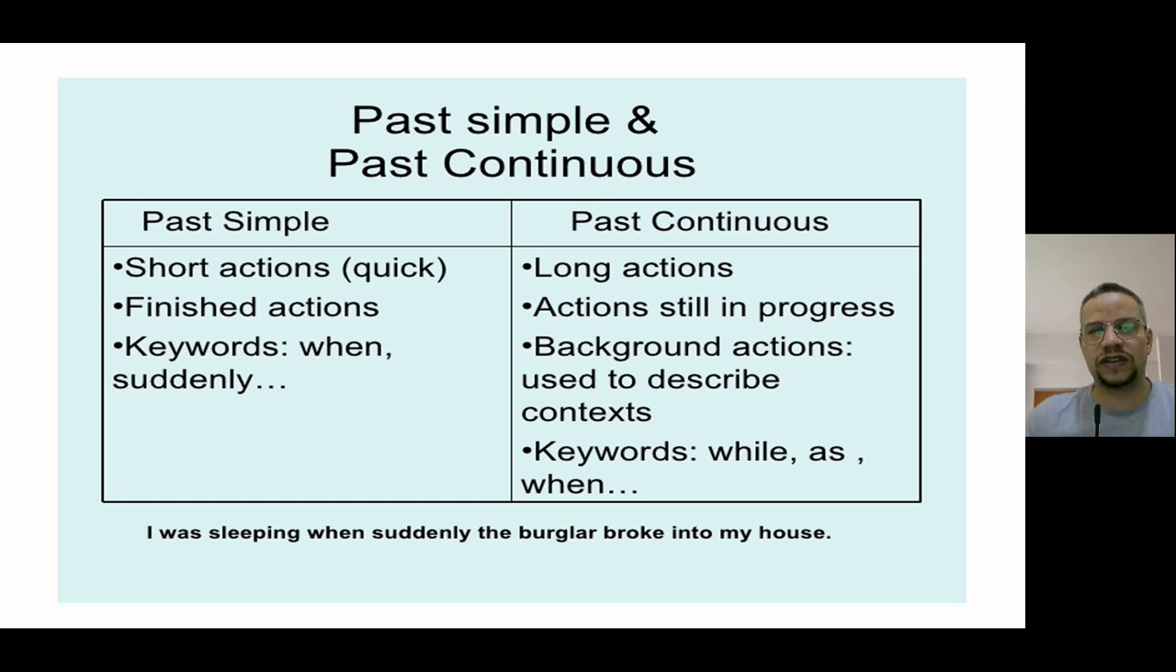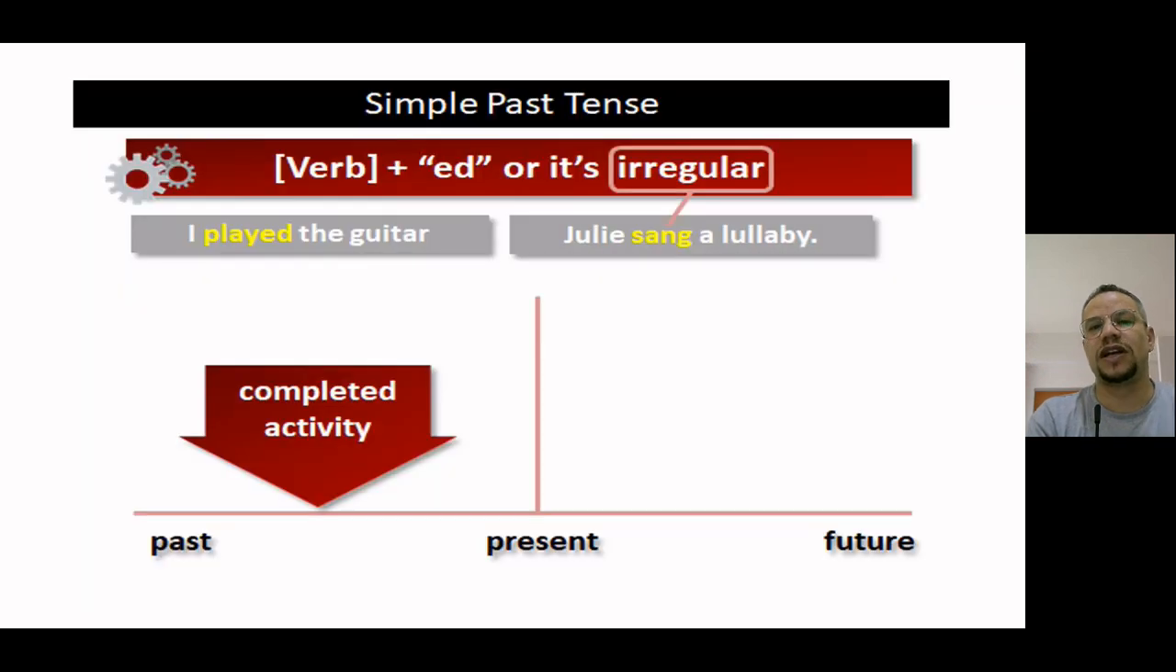Again, long actions, past continuous. The first action is past continuous, and the second action, a sudden action, is past simple and short, and it happened and ended. Let's go to see what it is.